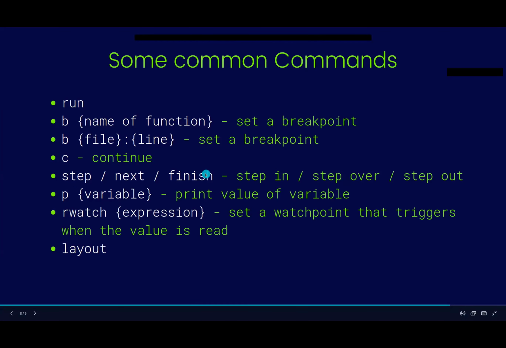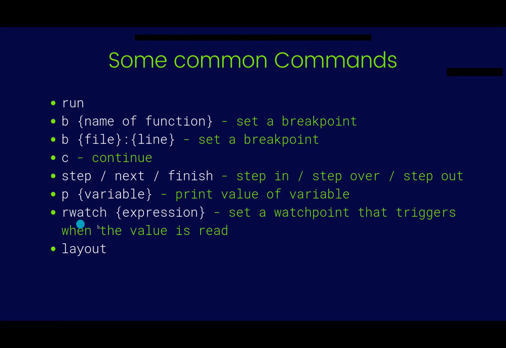Okay, so we have done this step, and next. Step will go into the inbuilt functions, which we can use to avoid. The next will not go into that, and finish will just finish the iteration in the function. Like if you are in the function, if you do finish, it will just get over the function execution and get you out of the function. Then there is print. So print, p space variable, or print bracket variable, whichever is comfortable to you. You can just print the value of wallet at any point of time.